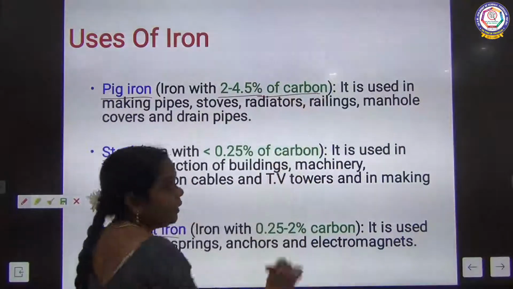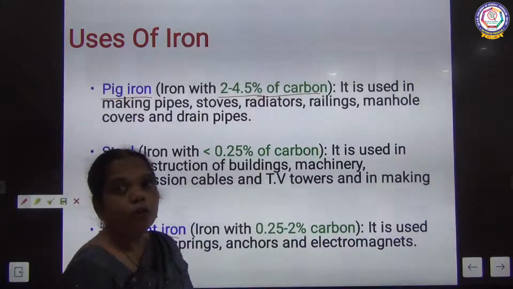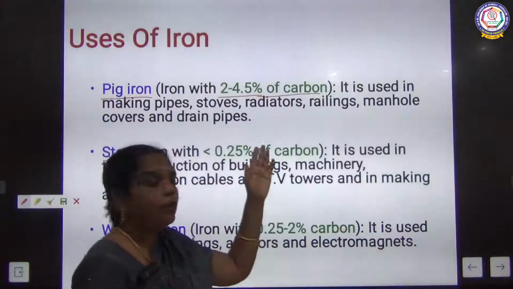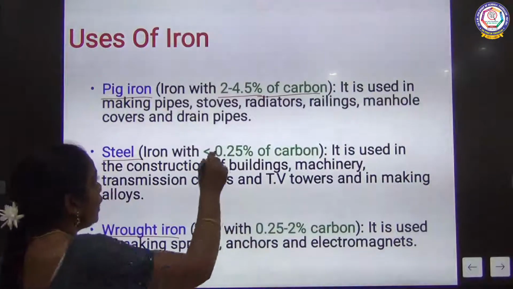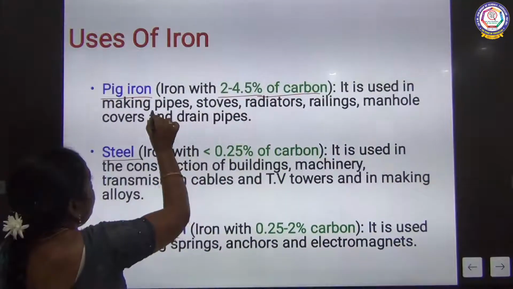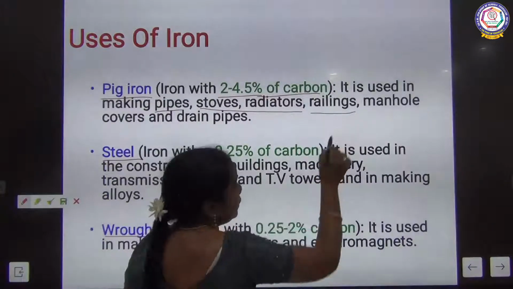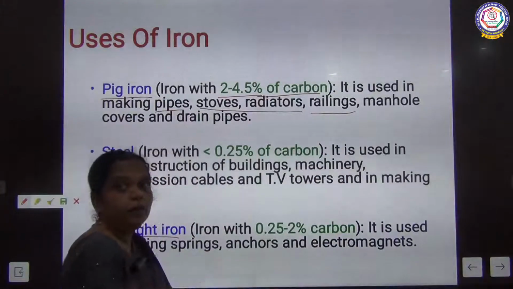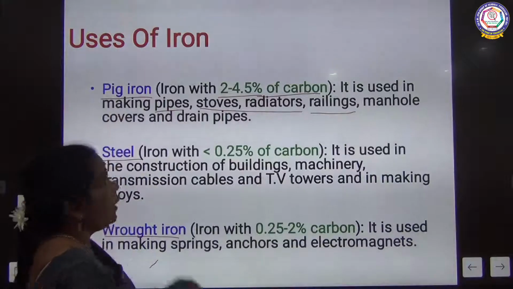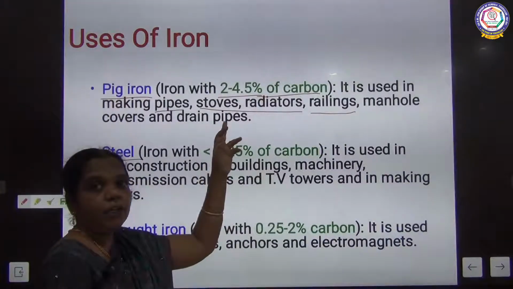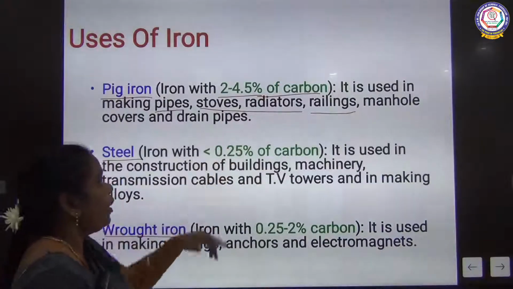This can be used for making pipes, stoves, radiators and railings. The train rails are also made of pig iron only, with a carbon percentage of 2 to 4.5%.